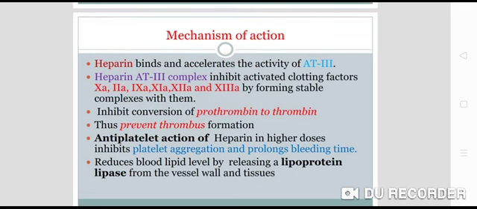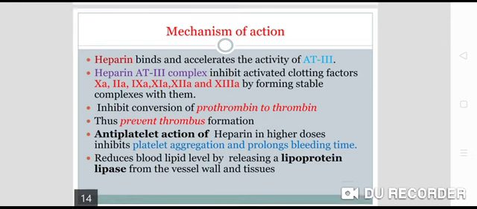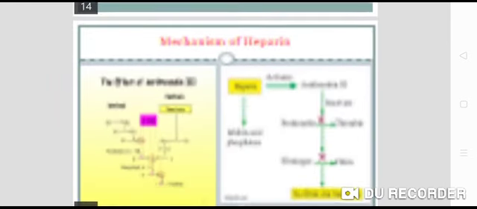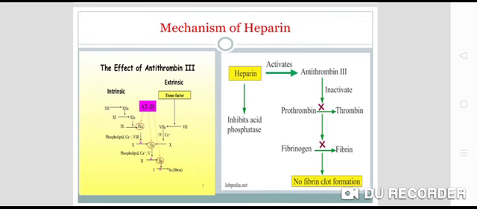Antiplatelet action of heparin is seen at a higher dose. It inhibits platelet aggregation and prolongs the bleeding time. It reduces the blood lipid level by releasing lipoprotein lipase enzyme from the vessel wall and tissues. So as you can see, that is the mechanism of action of heparin, through the effect on antithrombin 3.